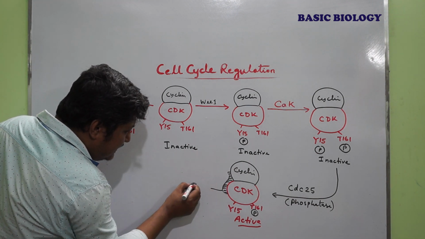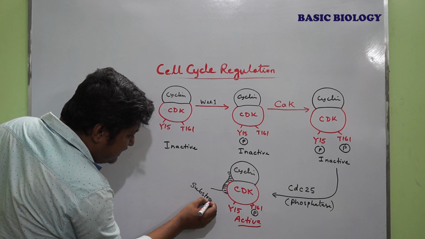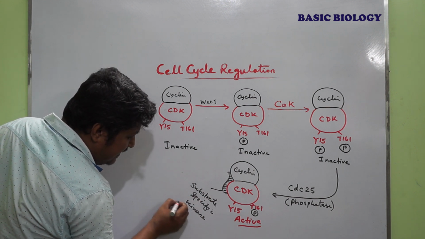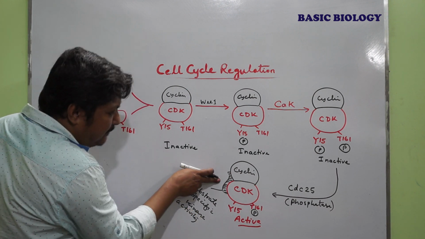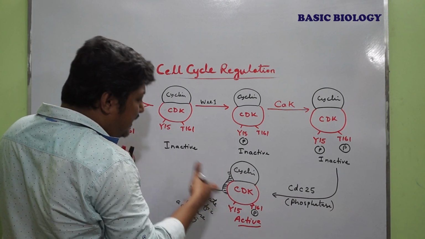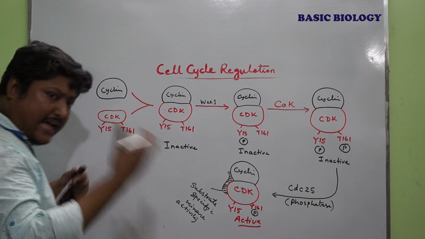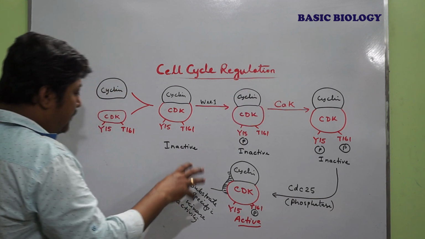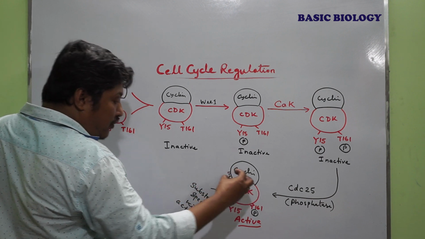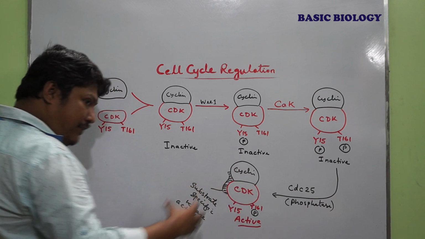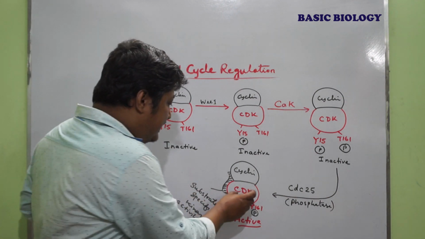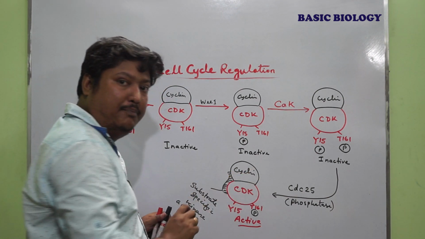That is the substrate specific kinase activity. Here the substrate binds, leading to the phosphorylation of that substrate, which activates the cell cycle process. So dephosphorylation as well as phosphorylation are both essential to activate this CDK and cyclin complex.